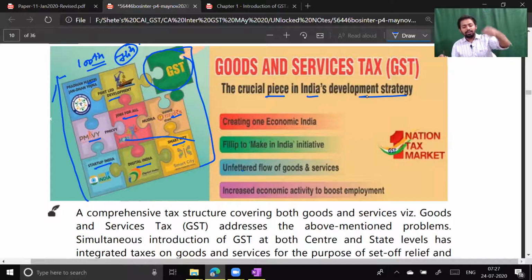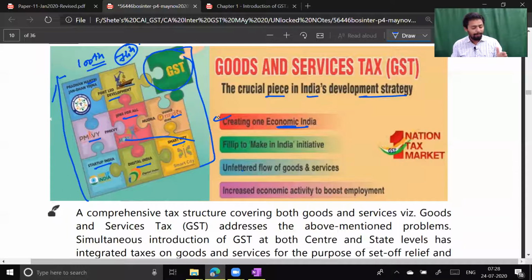You can see here that it is a crucial, important piece to create one economic India. As I told you, India was a divided nation, divided by state, divided by district, divided by regions, and therefore it had to become one economy. That means India has one market. Earlier, India was not one market. Gujarat was a separate market. Tamil Nadu was a separate market because the taxes were different.